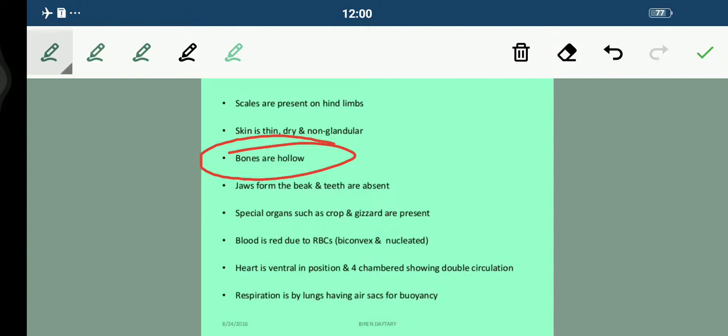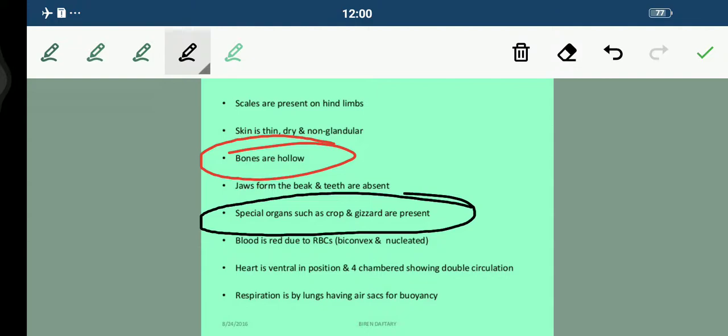Jaws form the beak, and teeth are absent in these organisms. And special organs such as the crop and gizzard are present. Now for what purpose are they present? For digestion. Okay. And blood is red due to the presence of RBCs, which are nucleated. Heart is ventral in position, students, and it is 4-chambered. Fine, they have a 4-chambered heart. So they show double circulation. Okay. Respiration is done by lungs, students, and they have air sacs for buoyancy.